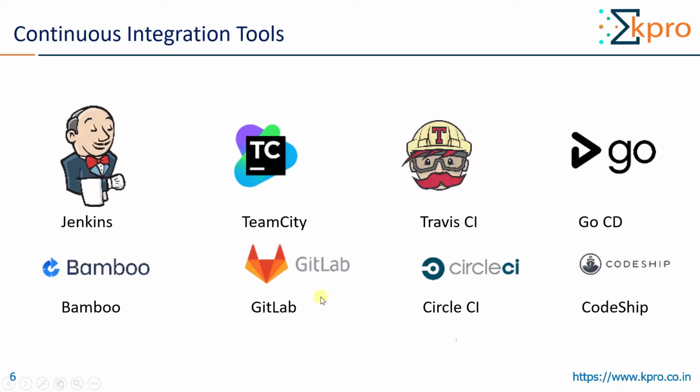GitLab is another tool. It is produced by GitLab Inc. It is Ruby based application. It is not open source. Circle CI is not completely open source, and CodeShip gives free 100 builds. Later onwards it is payable.